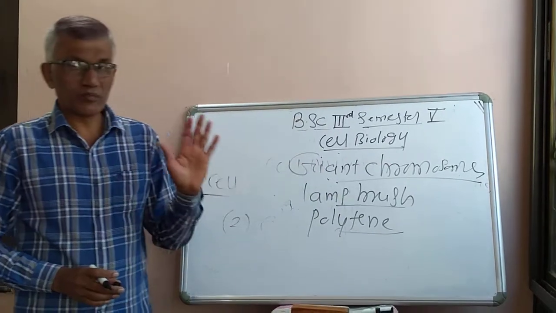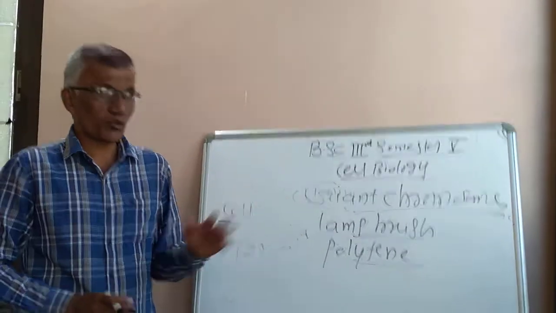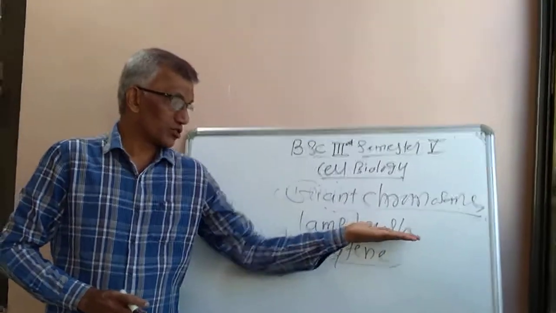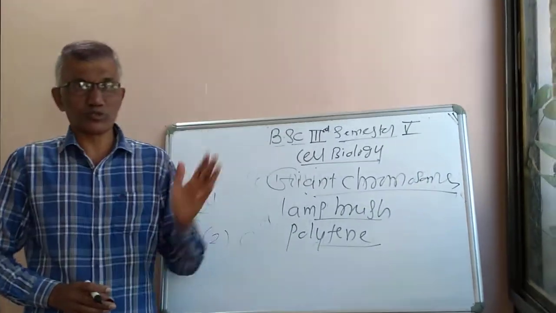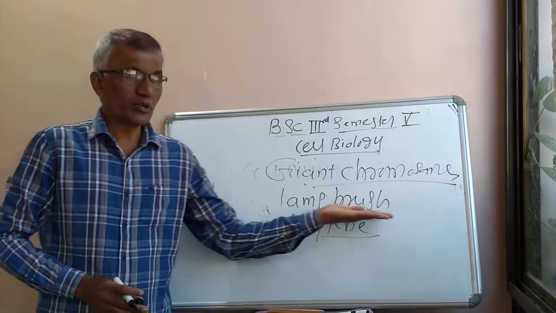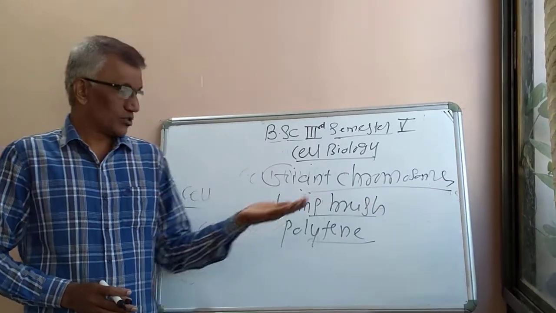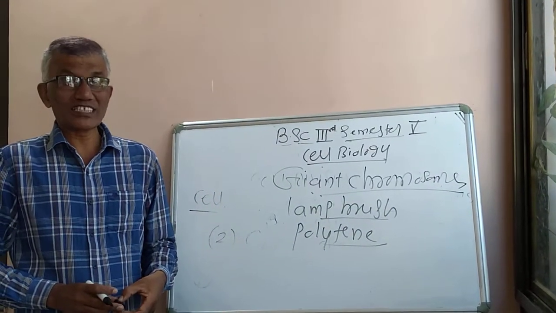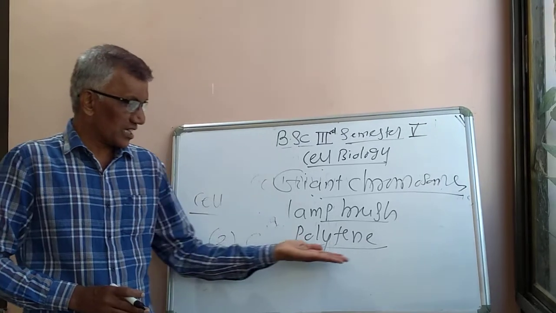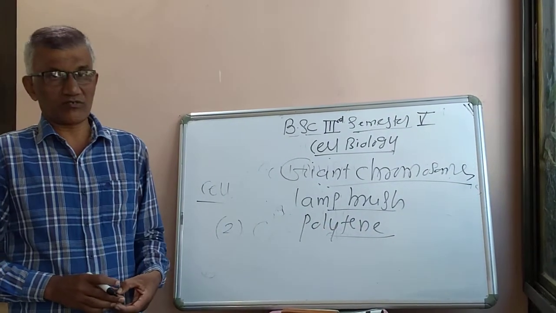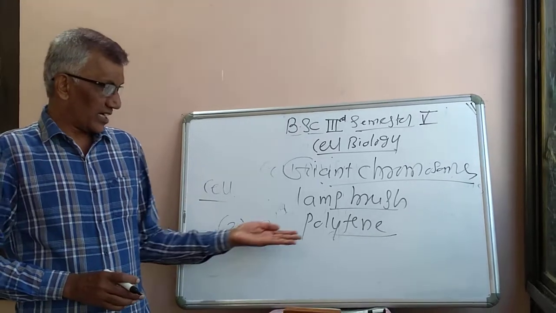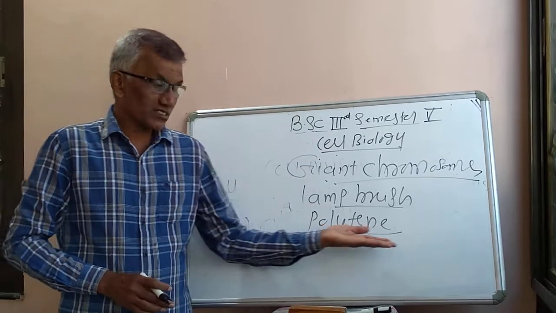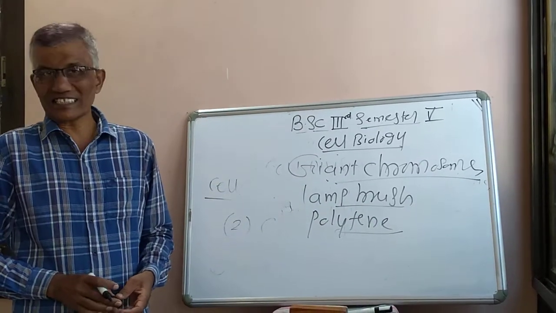There will be 10 marks questions on lampbrush chromosomes and polytene chromosomes. First of all, you have to explain why it is called lampbrush chromosomes, who discovered lampbrush chromosomes, and in which organisms such chromosomes will be observed. Then similarly, what is the structure of lampbrush chromosomes? Similarly, for polytene chromosomes also: who discovered them, in which organisms such chromosomes are observed, then the structure of polytene chromosomes and its significance.